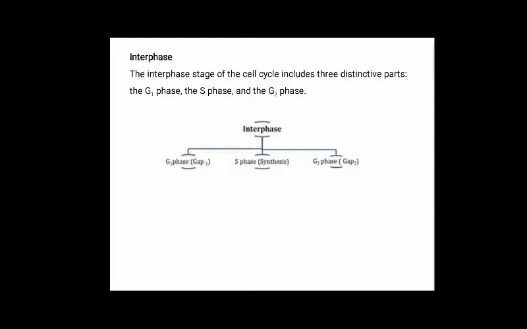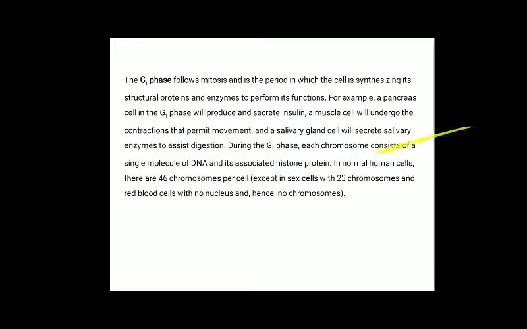Interphase. The interphase stage of the cell cycle includes three distinctive parts, namely G1 phase, that is gap 1 phase, S phase, that is synthesis phase, and gap 2, that is G2 phase. First we discuss G1 phase. The G1 phase follows mitosis and is the period in which the cell is synthesizing its structural proteins and enzymes to perform its function.